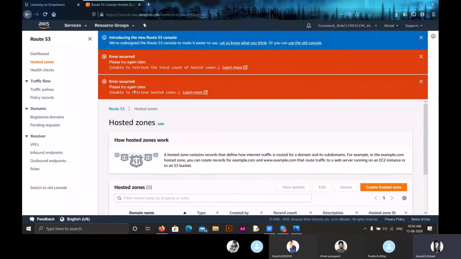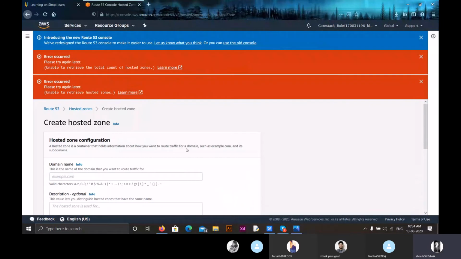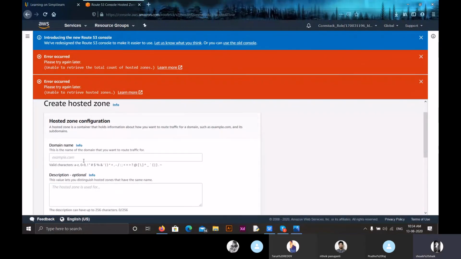Now, after creating that EC2 instance, we have to create a load balancer for our EC2 instance. And after creating that load balancer, we will get a domain name for our website. So that domain name will be displayed here, and we can create a hosted zone for our domain name all over the world. Here, when I click on hosted zone, first it asks me for a domain name, where we have to give the domain name that we created for our EC2 instance web server.